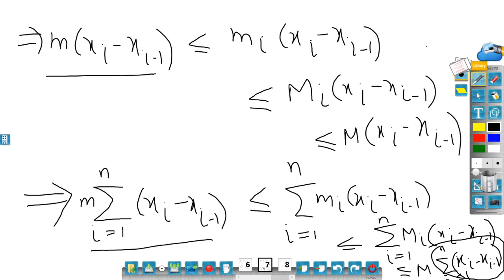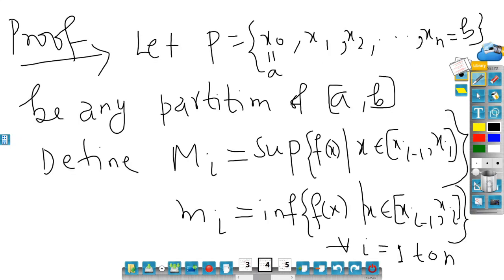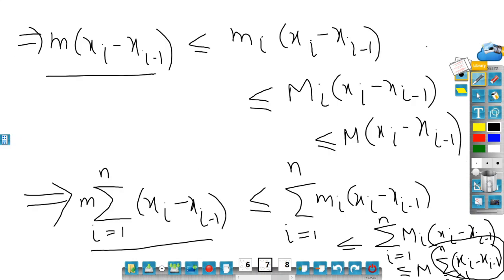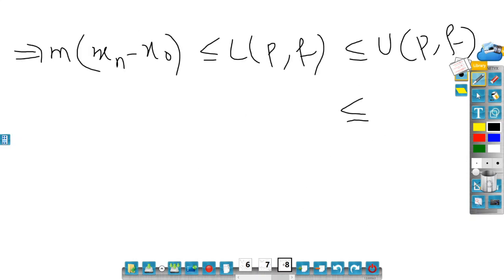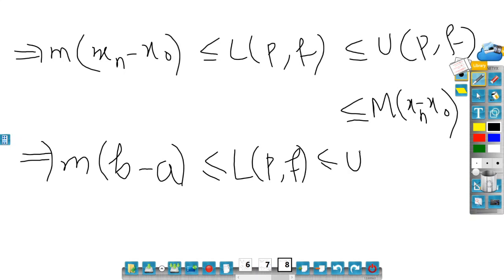This is UPF less than or equal to capital M, and that is again xn minus x0. But xn is b and x0 is a. So if I take that, then that would imply m times (b minus a) is less than or equal to LPF, which is less than or equal to UPF, which is less than or equal to capital M times (b minus a).